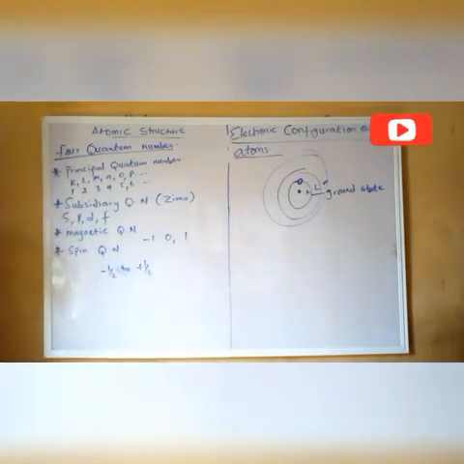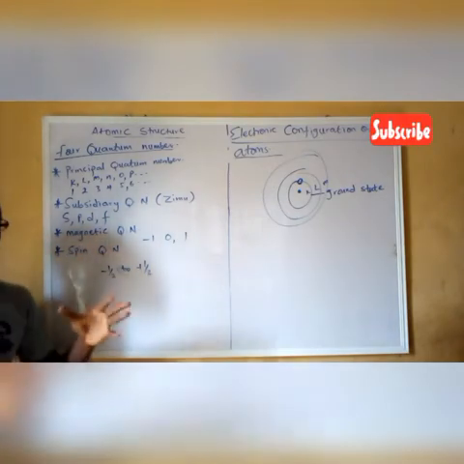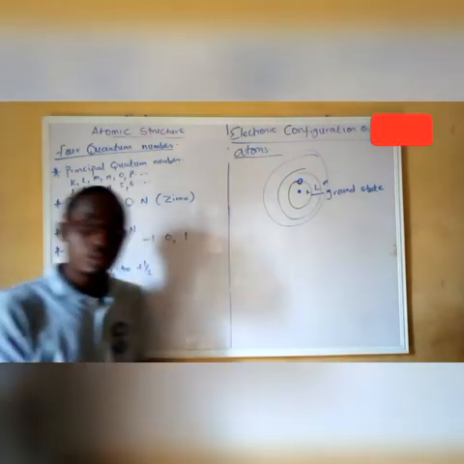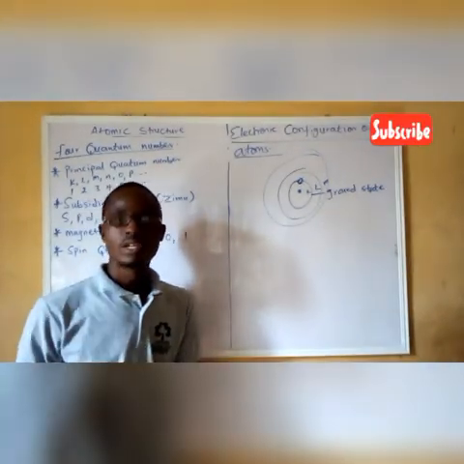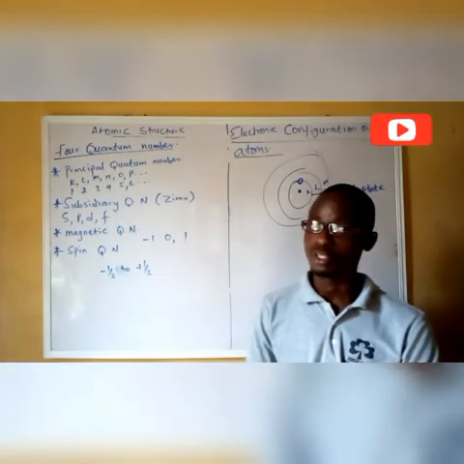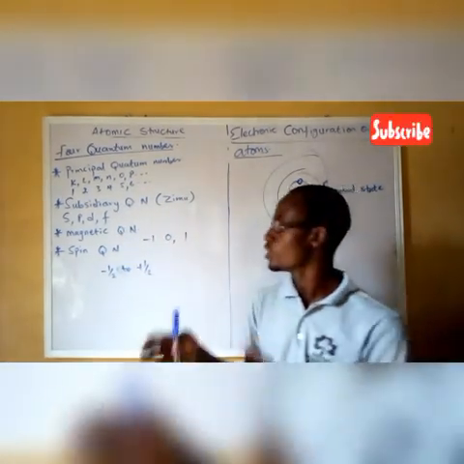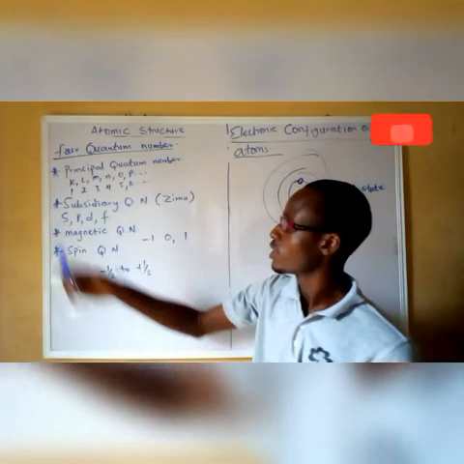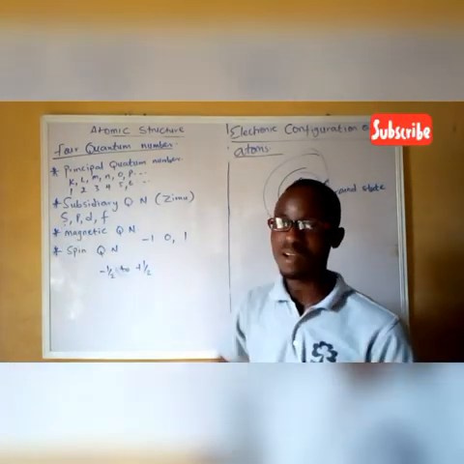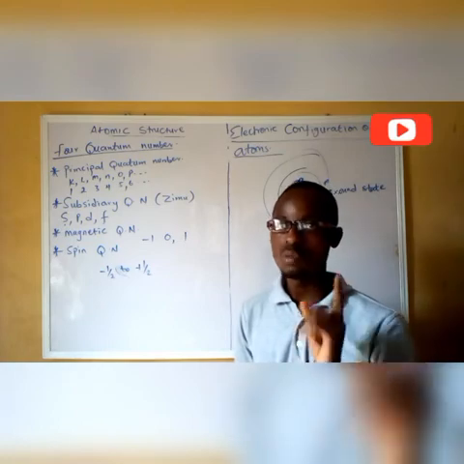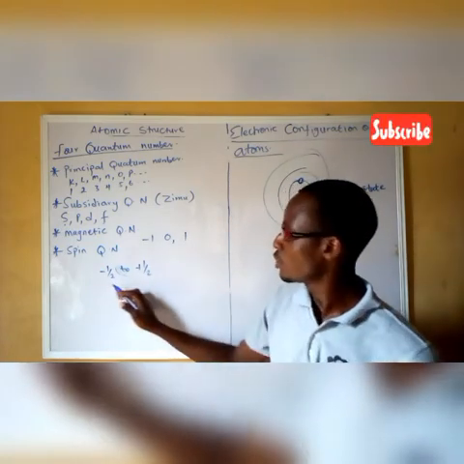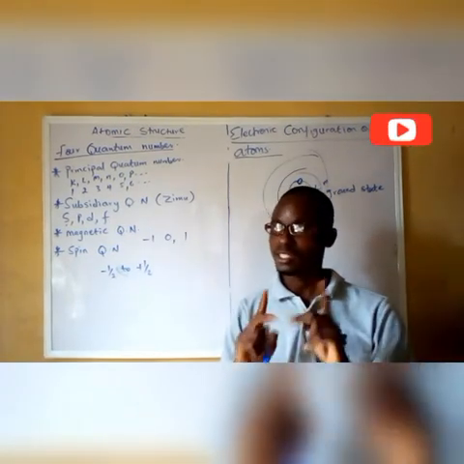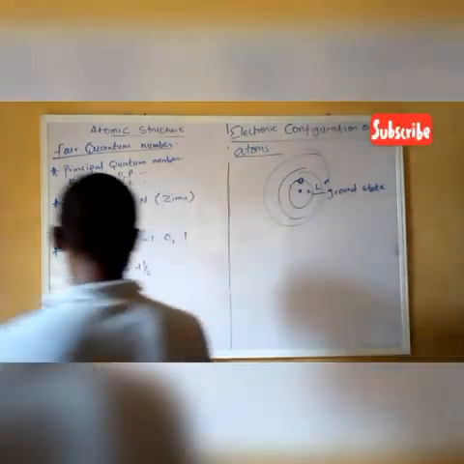We're going to get there. Anyway, this will guide us in writing the electronic configuration. So the subsidiary quantum number corresponds to the number of sublevels, and in each sublevel we have space for electrons to occupy, which are called orbitals. The number of space available is determined by the magnetic quantum number. So the magnetic quantum number tells us that S only has one orbital, and each orbital will have a spin of -half and +half, meaning that 2 electrons can occupy that single orbital, and they will spin in opposite directions.